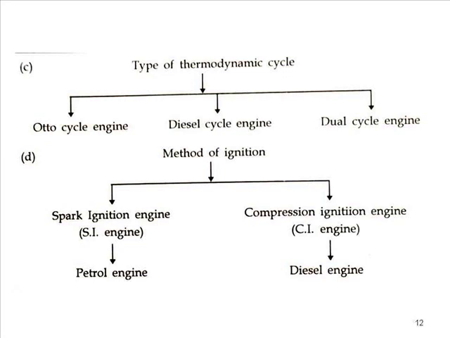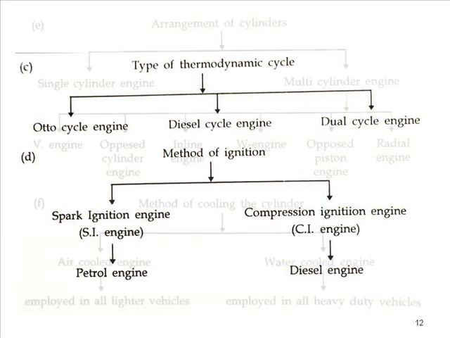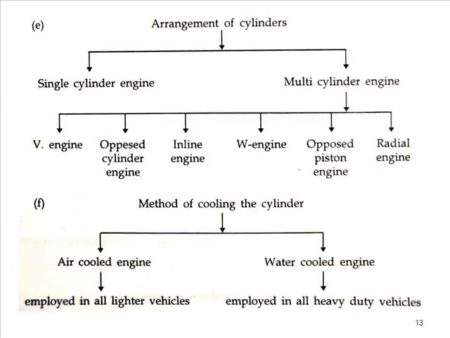The next way to classify the engine is according to the method of ignition. Either it is a spark ignition engine, known as SI engine, which is implemented in the petrol engine, whereas the other method of ignition is the compression ignition engine, known as CI engine, and the example is the diesel engine. The next way to classify the engine is according to the arrangement of the cylinder. Either it is a single cylinder engine or a multi-cylinder engine.